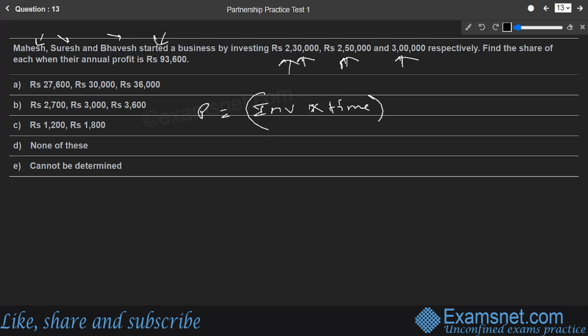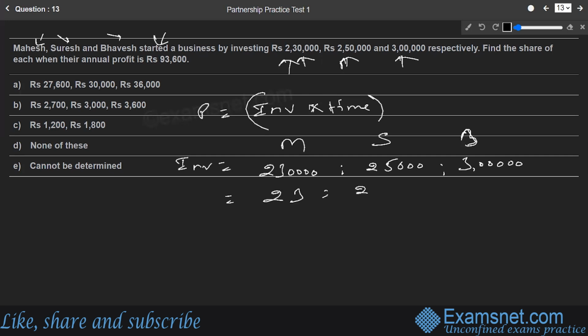So what is going to be the investment ratio between Mahesh, Suresh and Bhavesh? That's what we are about to find out. The investment ratio is 2,30,000 is to 2,50,000 is to 3 lakh. If we simplify this, it comes out to be 23 is to 25 is to 30. That should be the ratio in which the profit is distributed between these three partners.